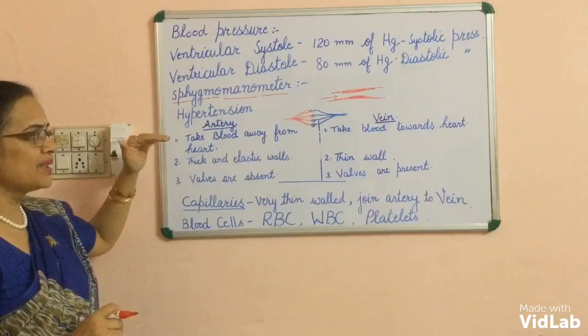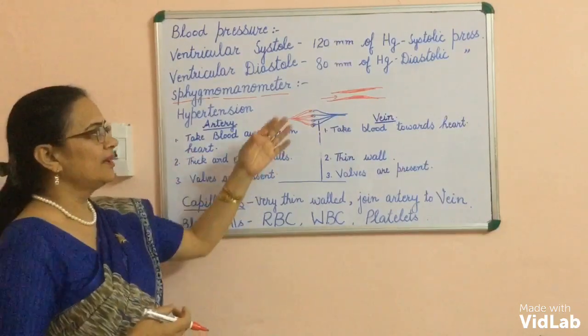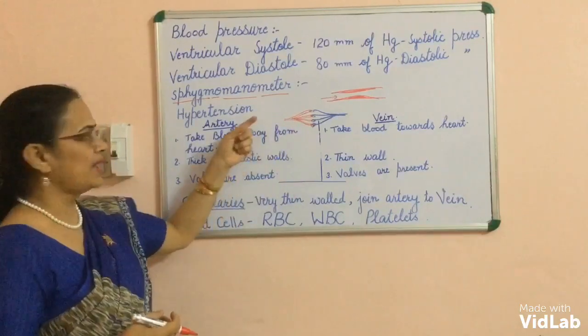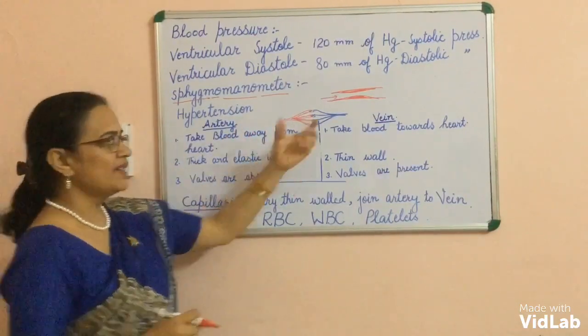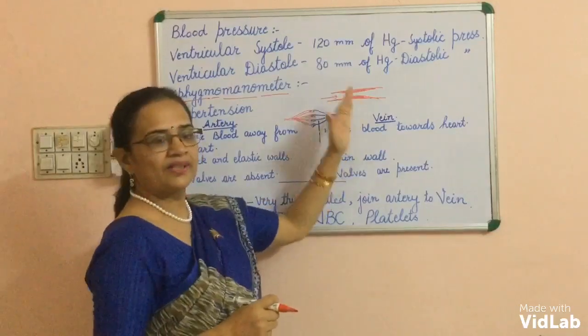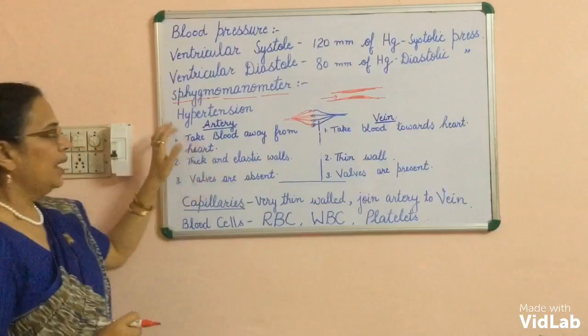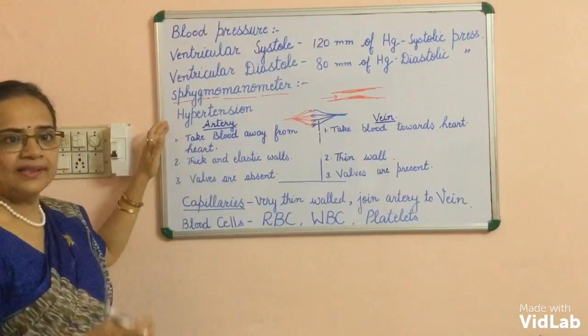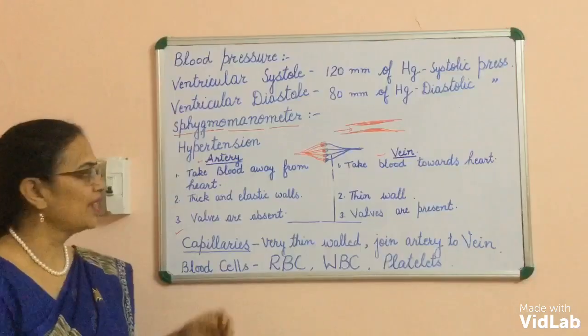If the person's blood pressure is above 140 by 90, then it is known as hypertension. What is the cause of hypertension? When some constriction appears or resistance comes in the flow of blood, that causes hypertension, which results in the rupture of the artery or internal bleeding.